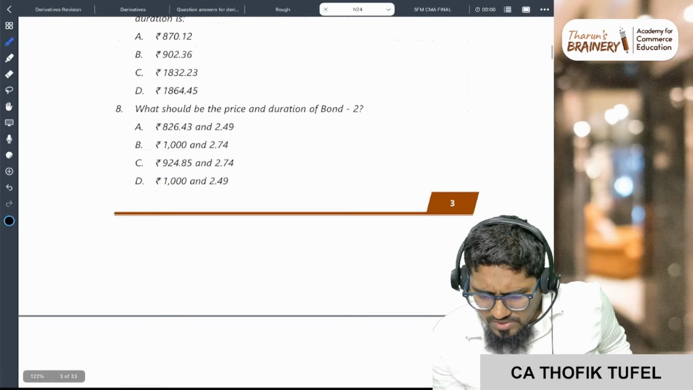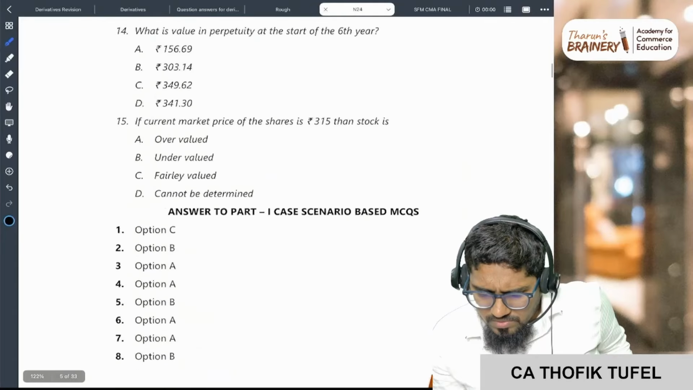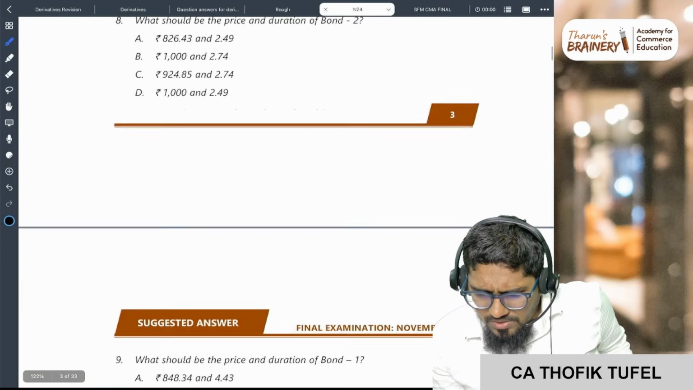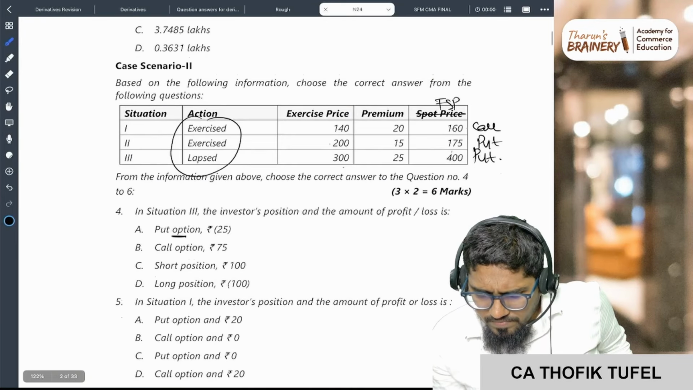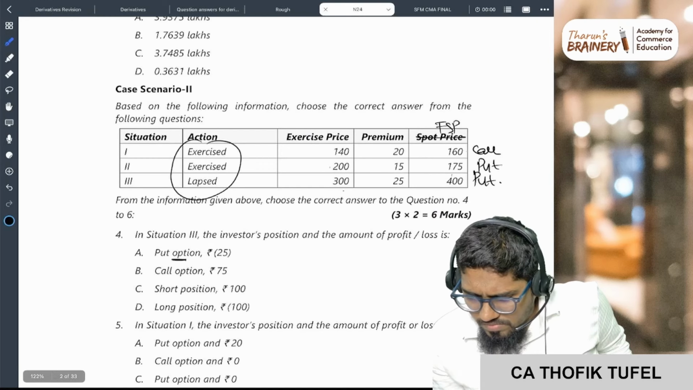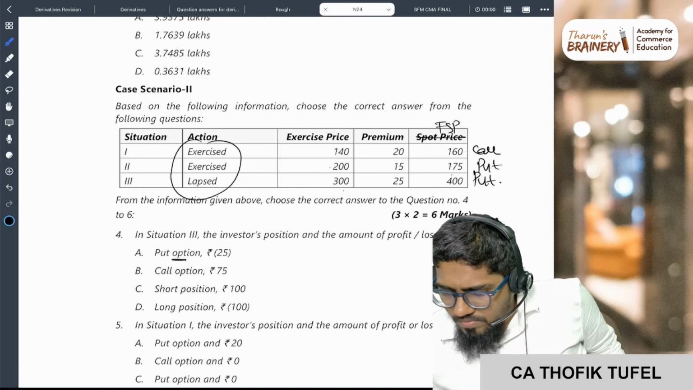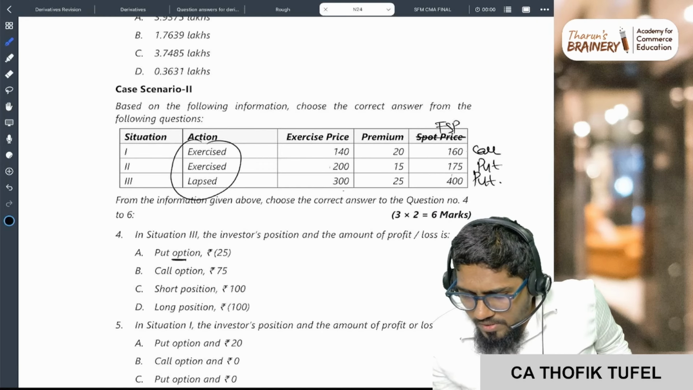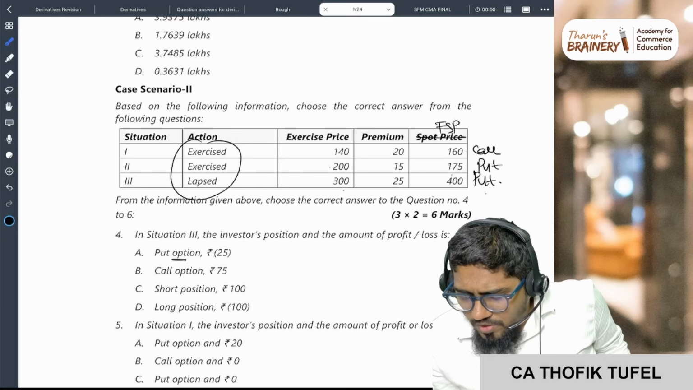Just one moment. What is the answer? Option C. Yeah. It is put option. But if it is put option, I will lapse.